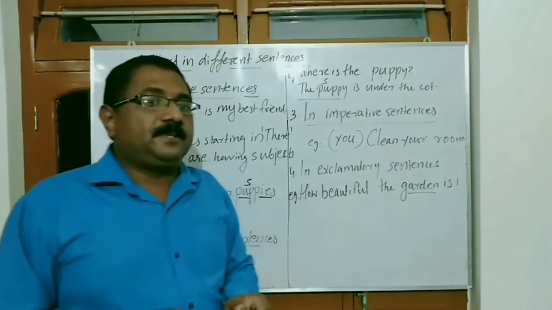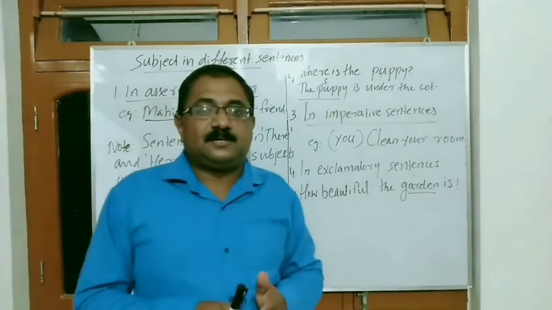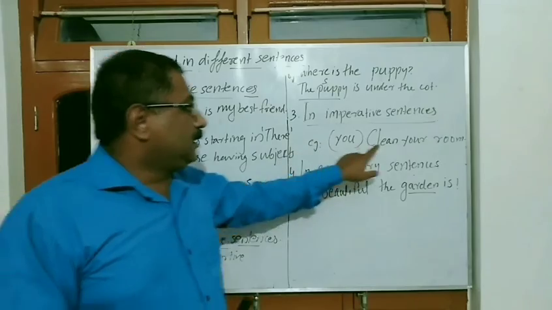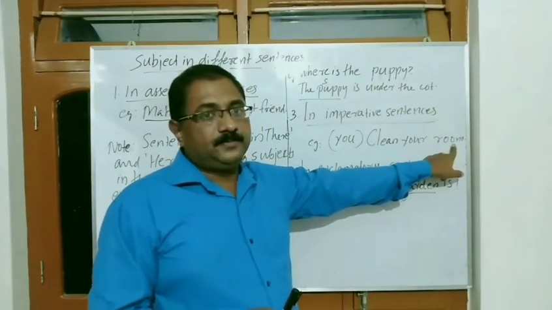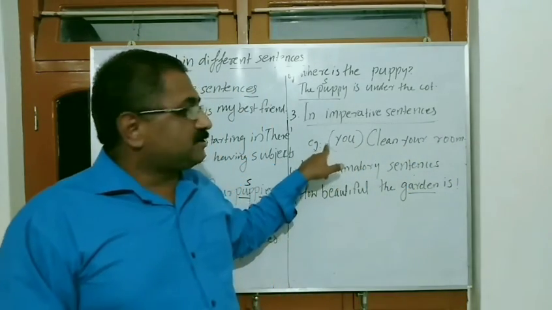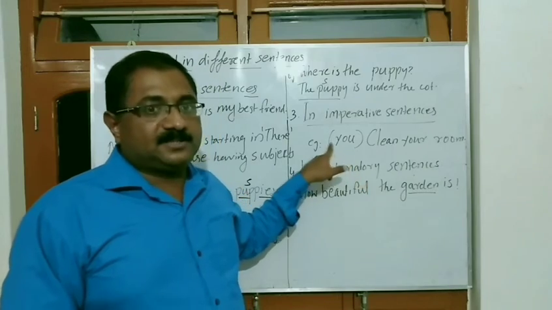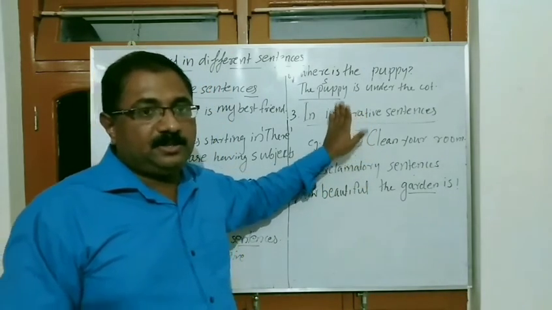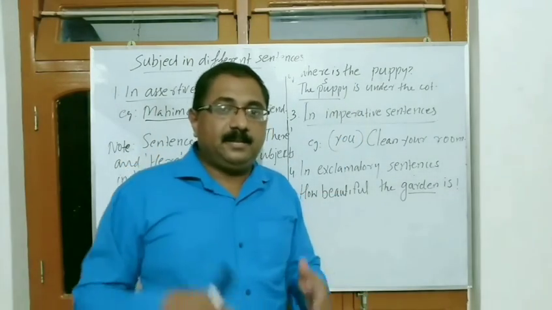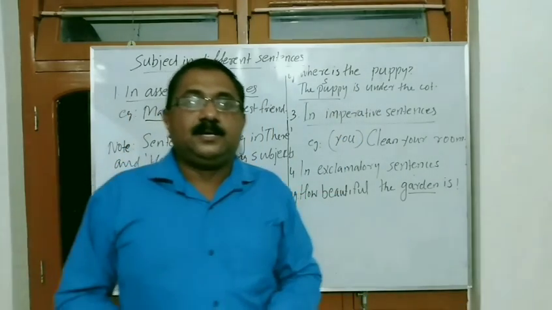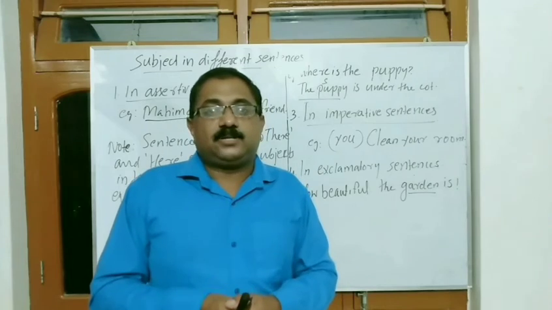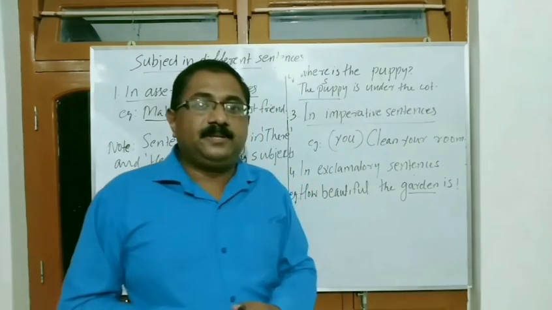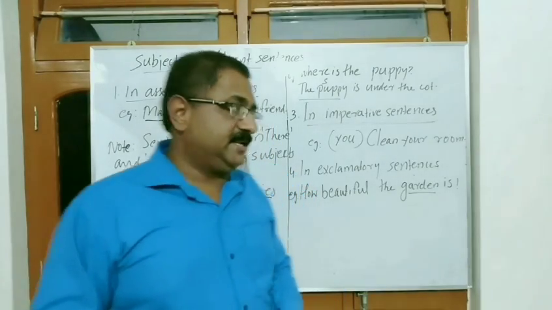So every imperative sentence has the subject you. For example, clean your room. The subject is you. You is not clearly written there; for understanding only I have written it here. Normally you is not written. So if you find any imperative sentence, understand that the subject of an imperative sentence will always be you.